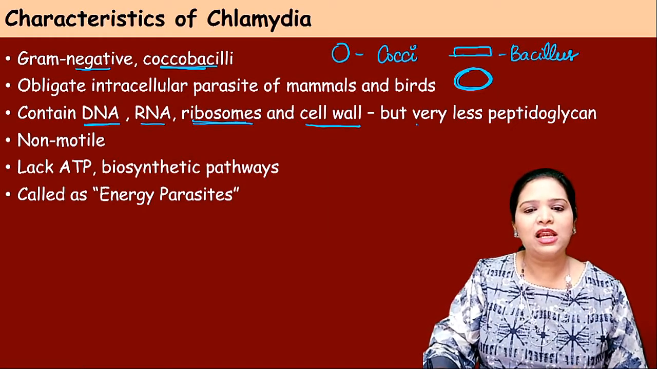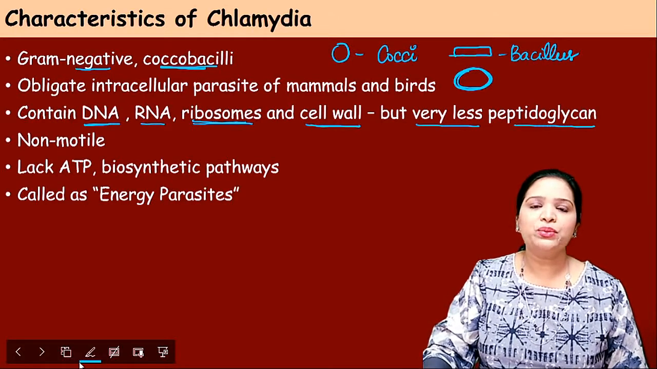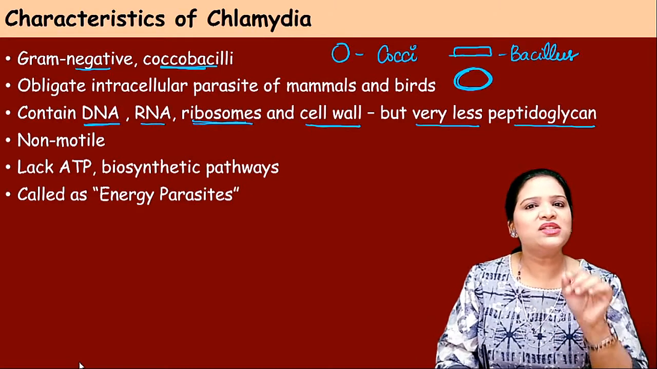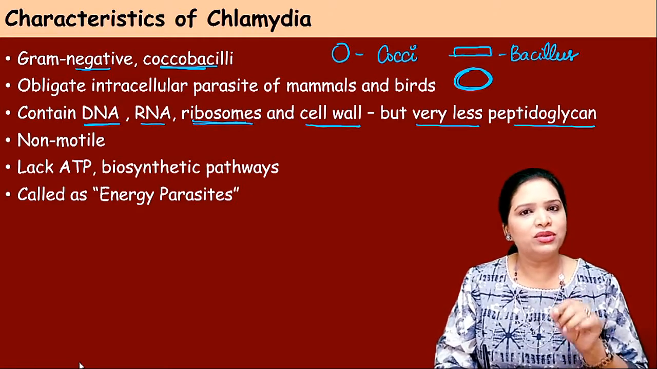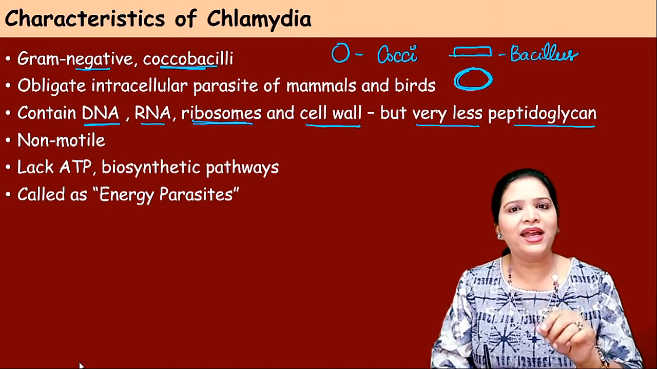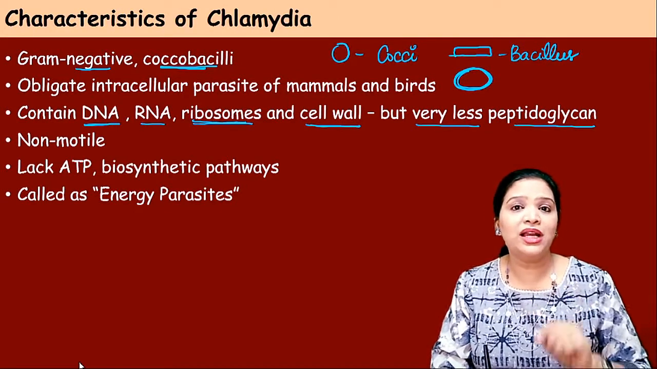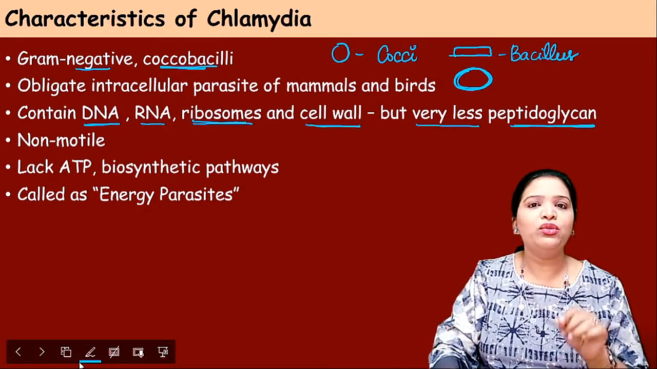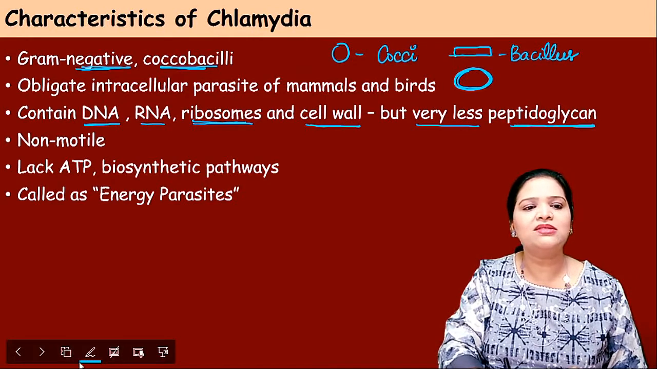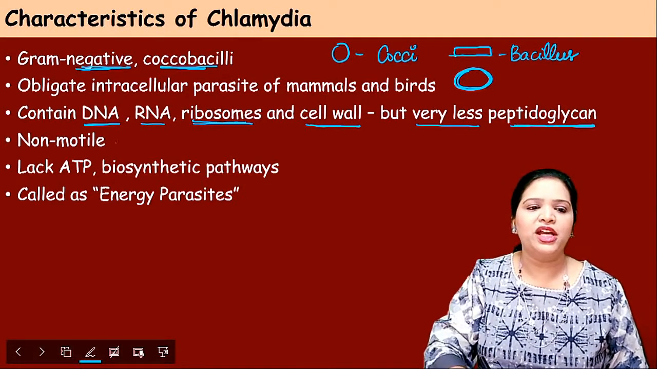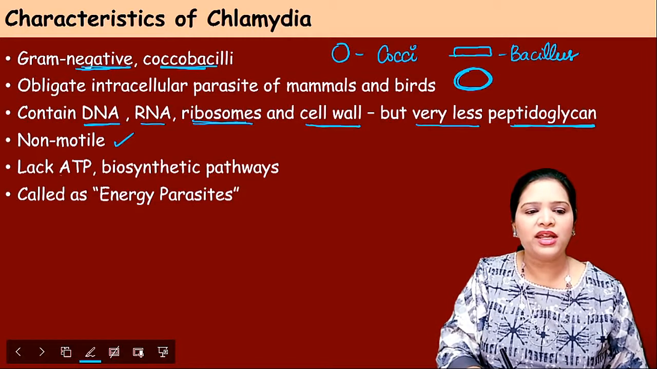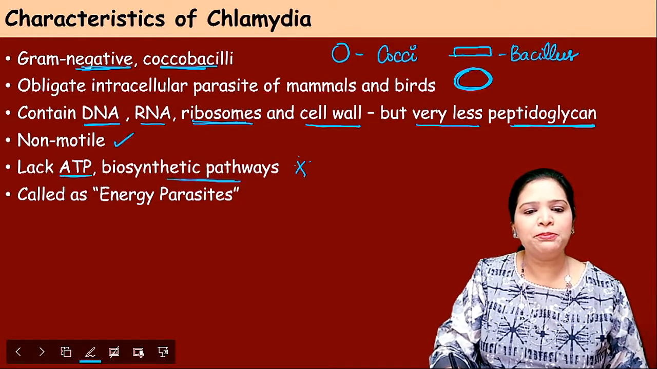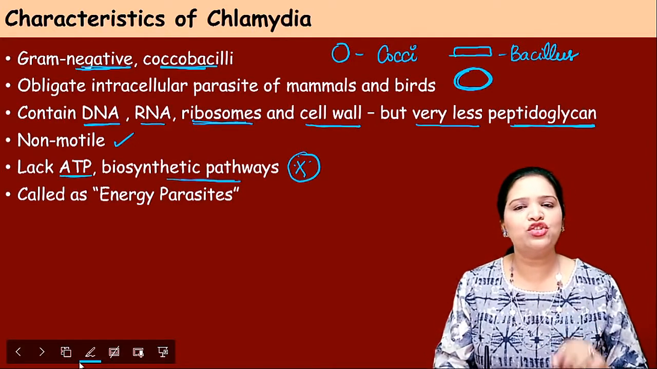But here the cell wall is very less. We call the bacterial cell wall peptidoglycan, right? So this peptidoglycan layer is very thin. That's why when you do gram staining, the peptidoglycan takes up the color. Since here the cell wall is very thin, when you do gram staining for chlamydia, it appears gram negative, right? Fine. They are non-motile and this organism lacks ATP and biosynthetic pathways, which is an important characteristic which is similar to viruses.